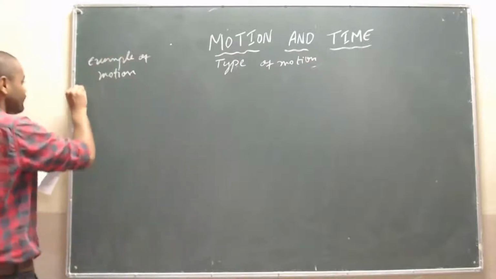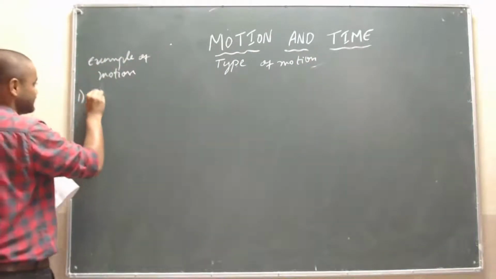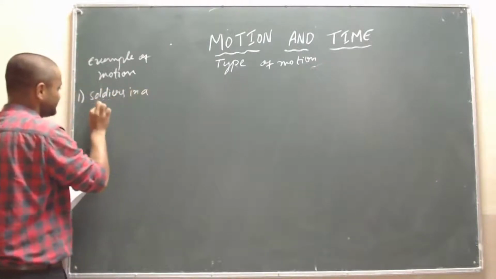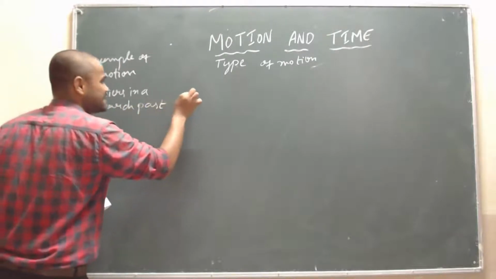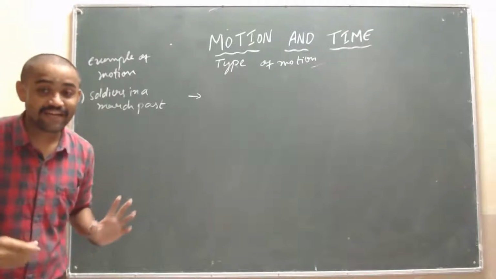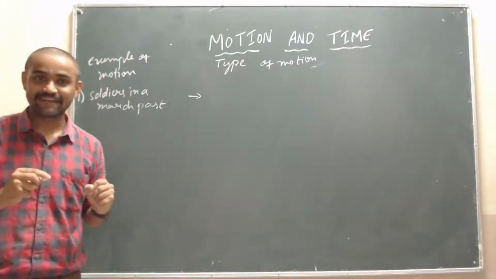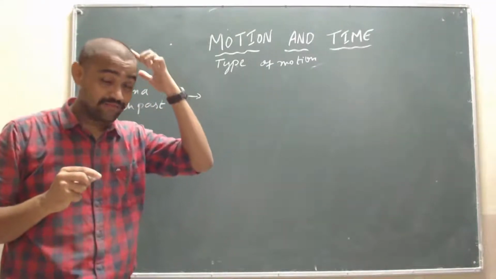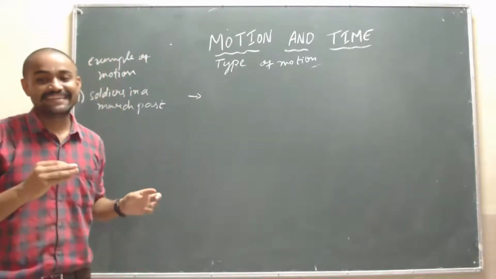First one we have soldiers in a march past. Sir, which type of motion is this? Very good, that is rectilinear motion.